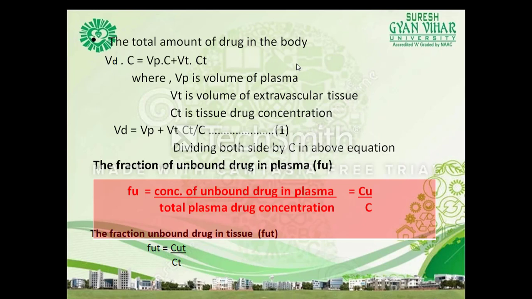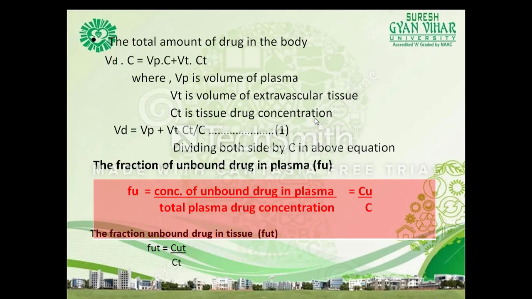So the total amount of the drug in the body, the volume of distribution Vd into C, is equal to Vp C plus Vt Ct. Here Vp is the volume of the plasma, Vt is the volume of the extravascular tissues, and Ct is the tissue drug concentration. So Vd is equal to Vp plus Vt Ct by C.